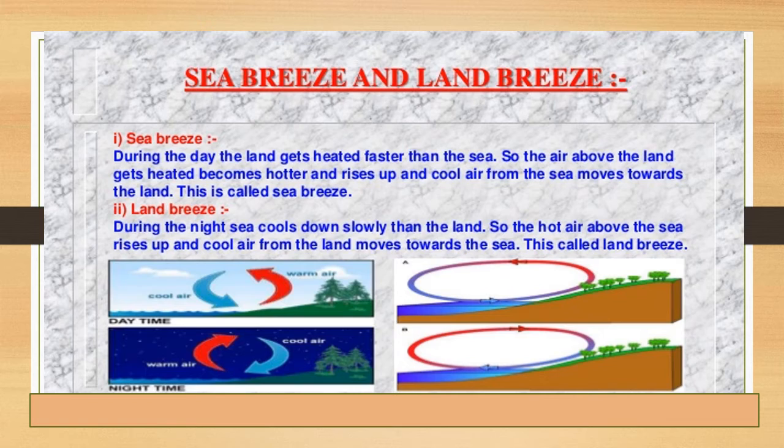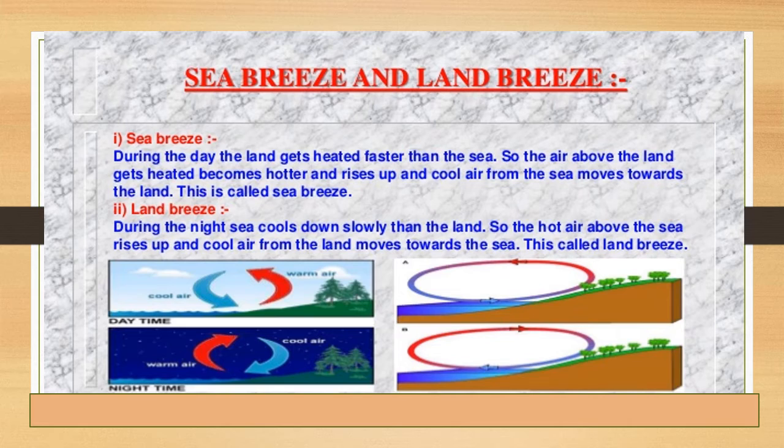Daytime, what is happening? The land is getting heated faster because there is no water on the land. Daytime, if you go to the nearby pond or sea or any water source, land is hot and water is cold, correct? You see, even in the afternoon water is cold. Why? Land is hot and water is cold. This is happening because land is getting heated faster. So near the sea region also this is occurring. Land is getting heated faster than the sea.